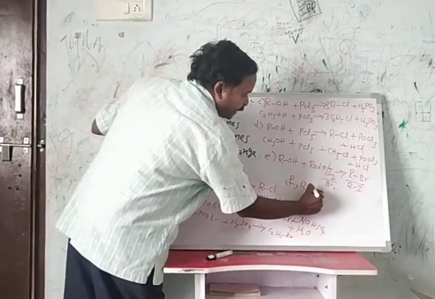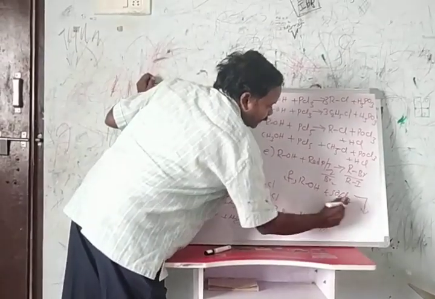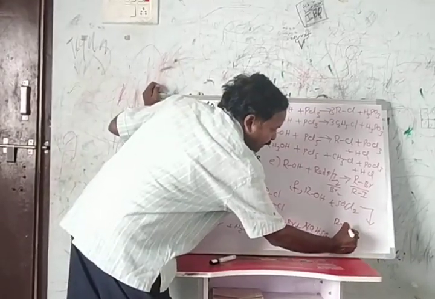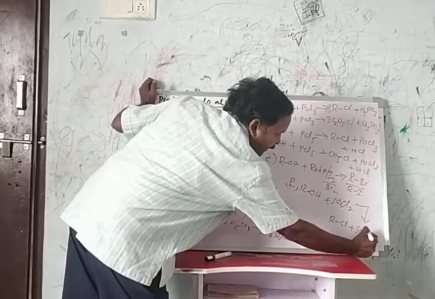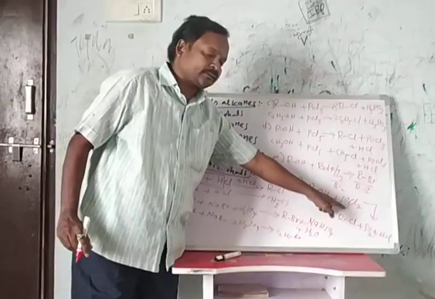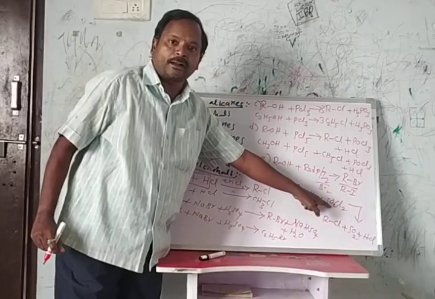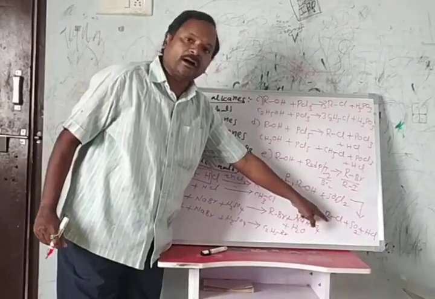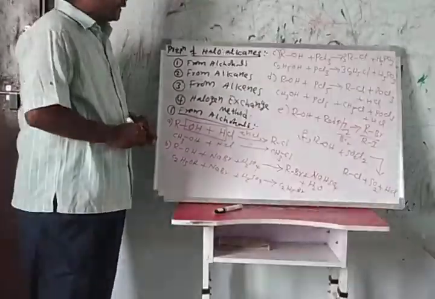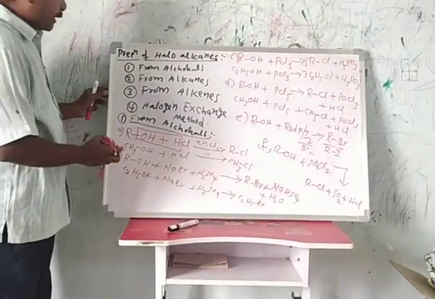Next, when alcohols react with thionyl chloride, SOCl2, here also alkyl chloride is formed, along with sulfur dioxide and hydrochloric acid. These methods are used for the preparation of alkyl halides from alcohols.